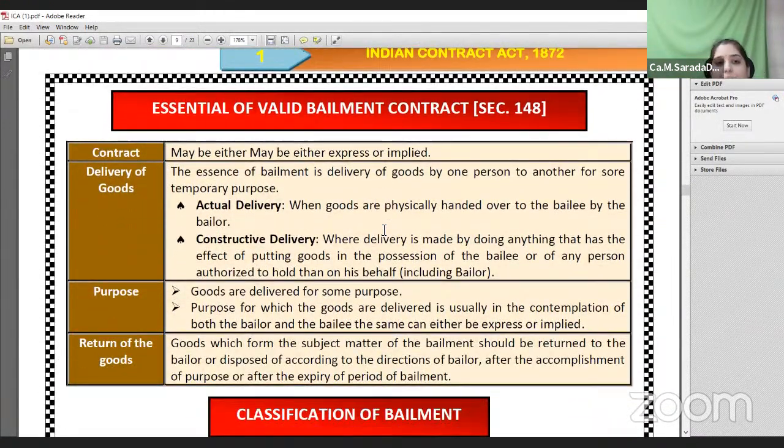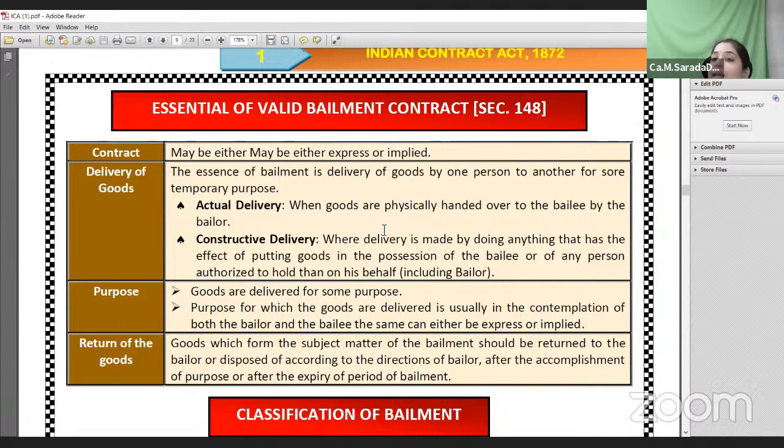The essentials of a valid bailment are: there should be a contract, which might be expressed or implied, there should be delivery of goods, and the goods should be delivered for some purpose. Once the tailor stitches my material into the dress, he will give back my dress. Until I pay the tailoring charges, he keeps the dress with himself.